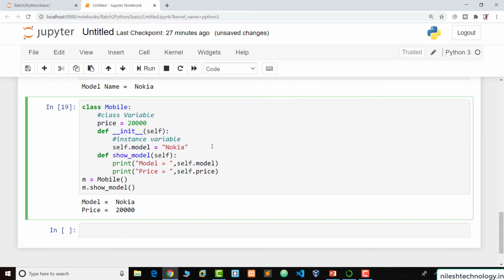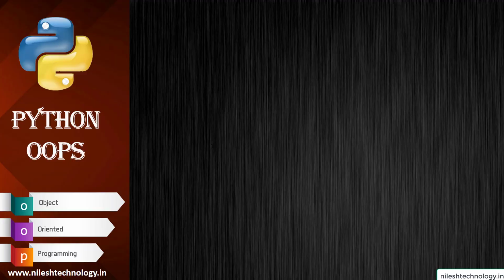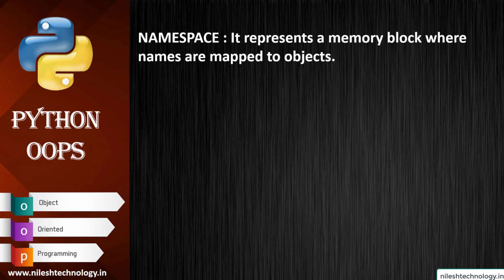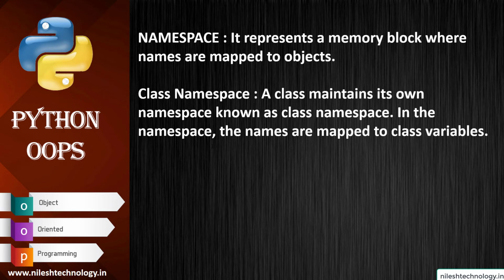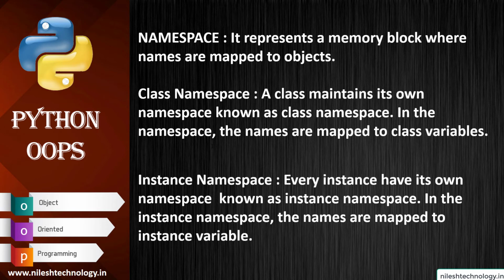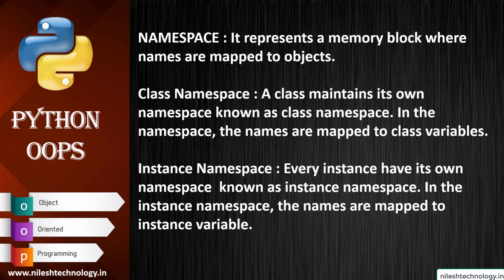So going to the PPT. So see, there are a total of 2 namespaces. So what is a namespace? It represents a memory block where names are mapped to the object. So there are 2 namespaces, class namespace and instance namespace. Class namespace: a class maintains its own namespace known as a class namespace.